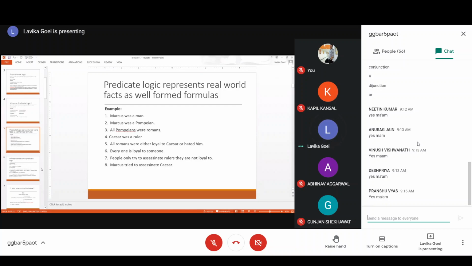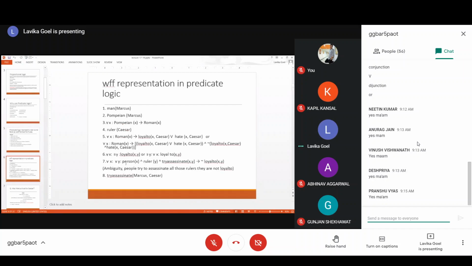So for every x, for every y, such that x is a person and y is a ruler, and TryAssassinate(x, y). TryAssassinate is your verb, so we have written it as a predicate, and x and y become your subject and object, the two arguments of this predicate.